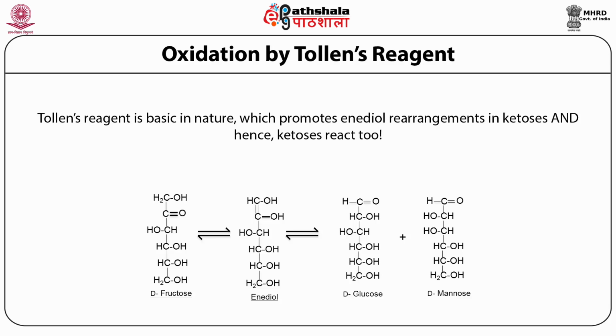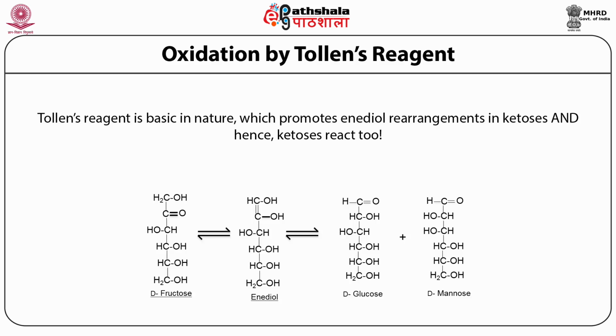You see that the double bond that was at C2 has now moved between carbons 1 and 2, and that is why this enediol is called a 1,2-enediol. And this enediol can then lead to the generation of a mixture of aldoses, and in case of fructose it's glucose and mannose, and because the end products are these aldoses, they will then test positive with Tollens reagent.